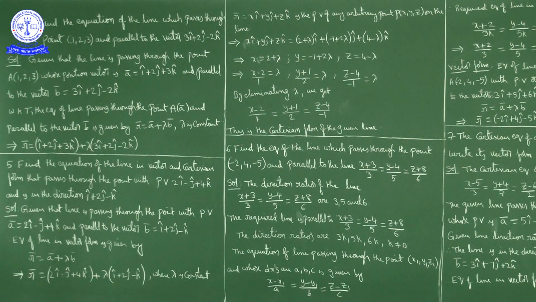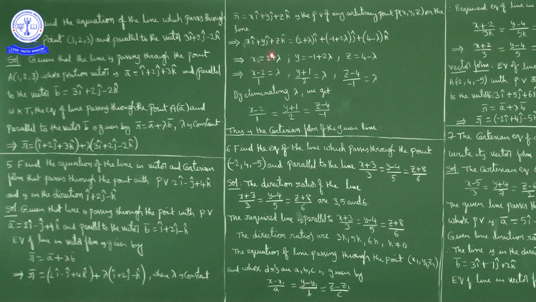Now here if you observe, two vectors are equal. Component form given, no? Two vectors are equal, what does it mean? Corresponding i coefficients are equal, corresponding j coefficients are equal, and corresponding k coefficients are equal. So on the i component, left hand side x, right hand side 2 plus lambda, so x is equal to 2 plus lambda. J component: y is equal to minus 1 plus 2 lambda. K component: left hand side z, right hand side 4 minus lambda, so z is equal to 4 minus lambda.